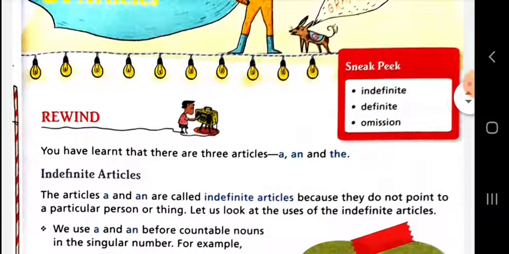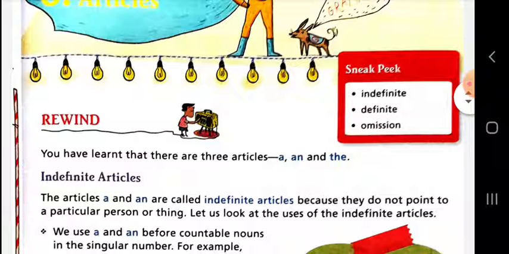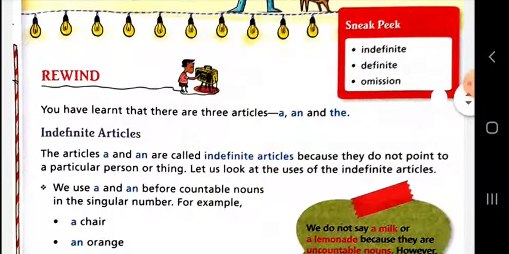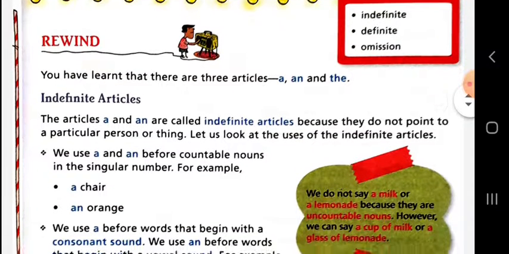Firstly, you need to know how many types of articles there are. Dear students, there are two types of article: definite article and indefinite article. The definite article is the, and the indefinite articles are a and an. So firstly, we will talk about indefinite articles. The articles a and an are called indefinite articles because they do not point to a particular person or thing.